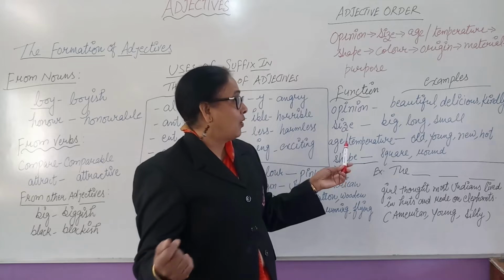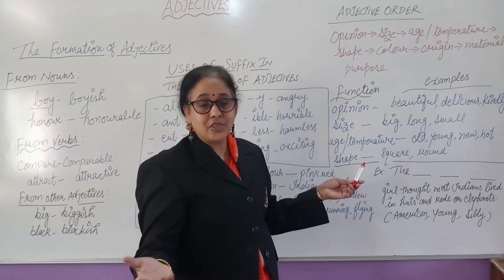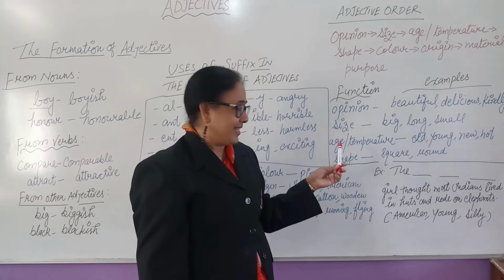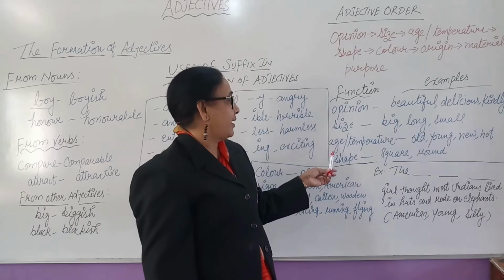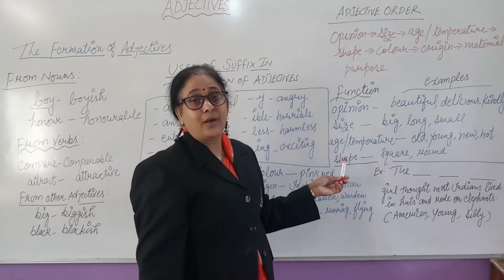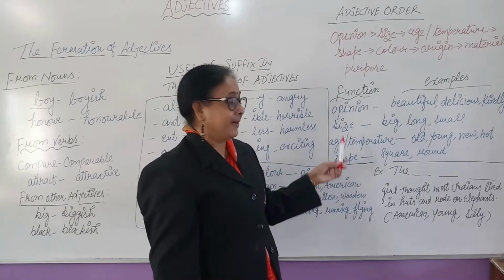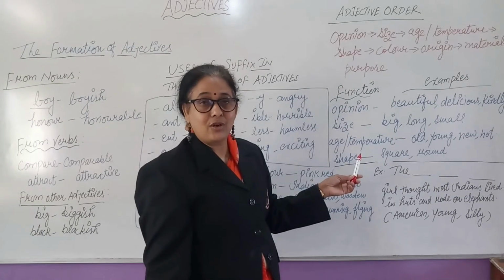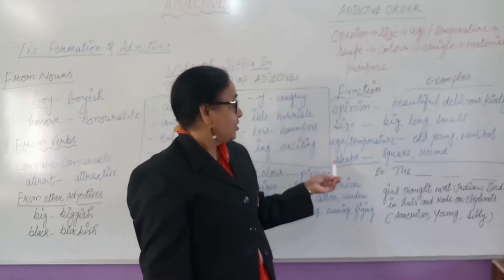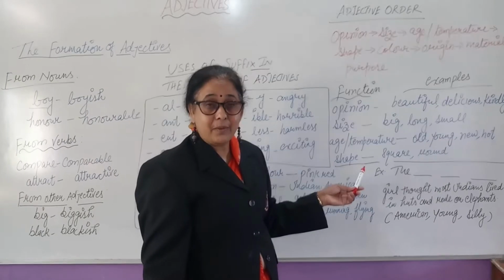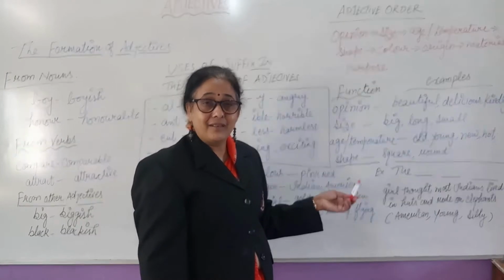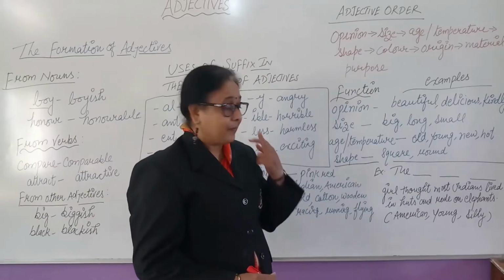Big, small, okay, long, short, all these are the sizes. Then comes the age. It means old, young, okay, then it is the age. Temperature, whether it is hot or cold. Shape, what kind of shape? Round, rectangle, triangle, okay.